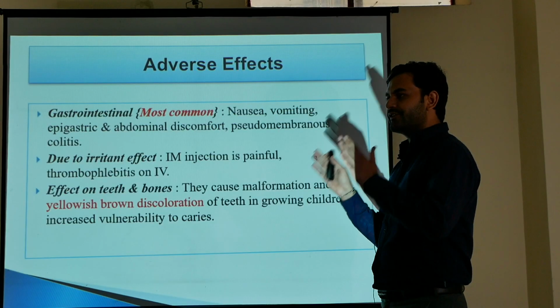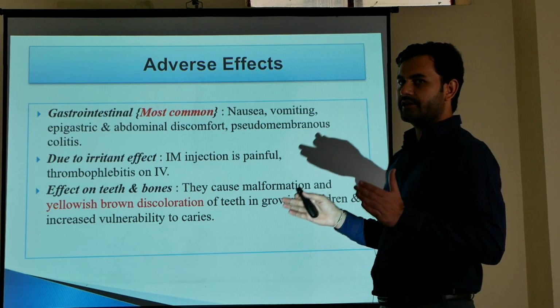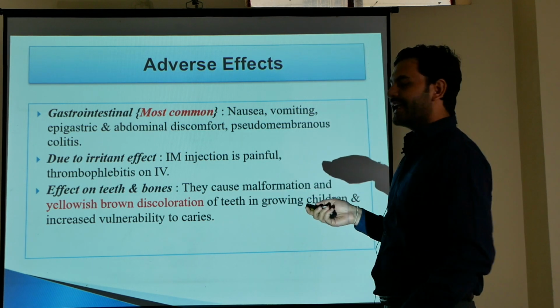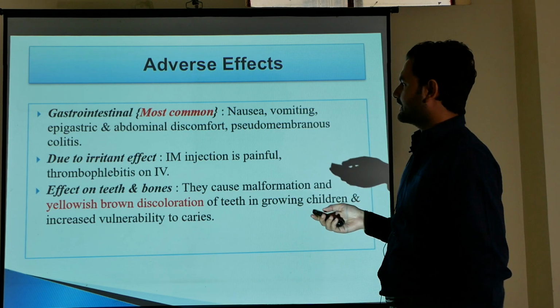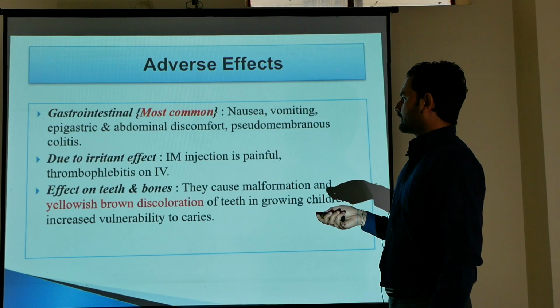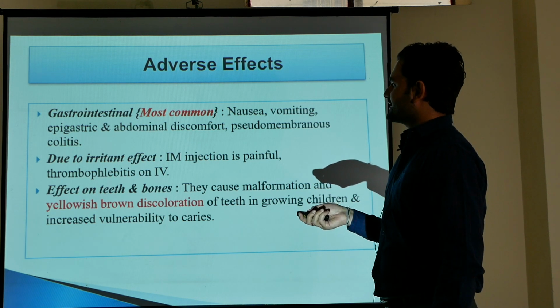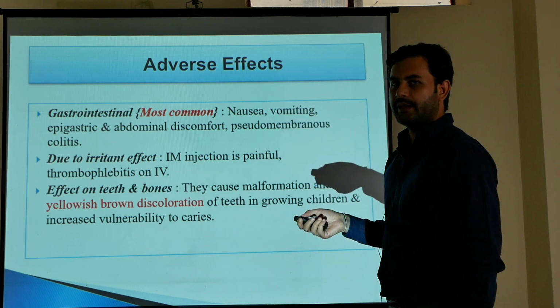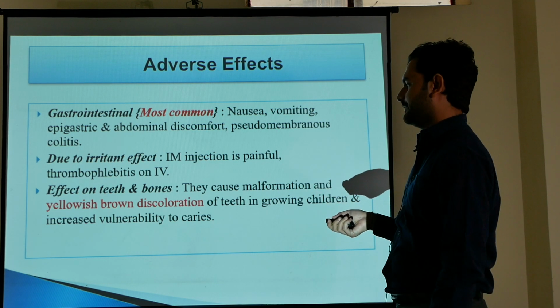Now come to the adverse effects of tetracyclines. The GI adverse effects are the most common adverse effects with tetracyclines, like nausea, vomiting, pseudomembranous colitis and epigastric discomfort. Intramuscular administration of tetracyclines may be painful and it may cause thrombophlebitis on intravenous administration.